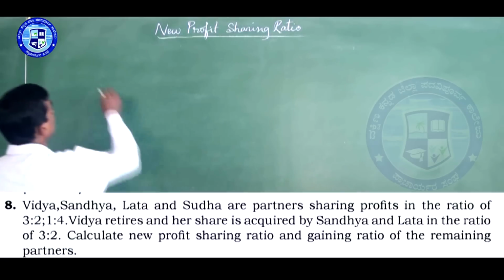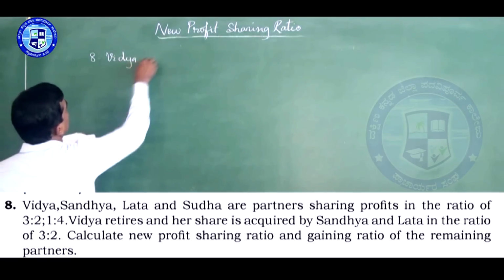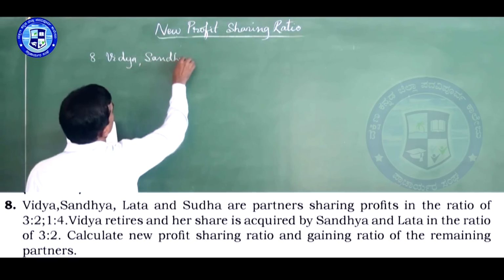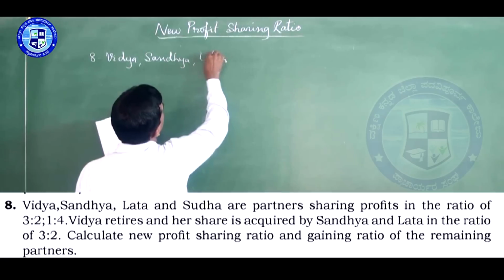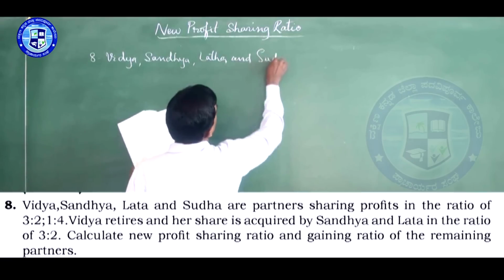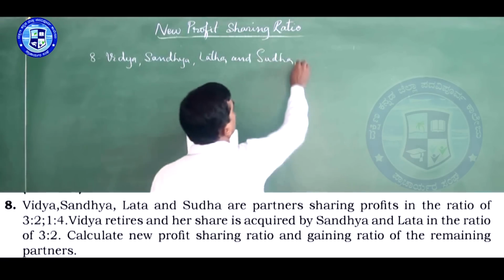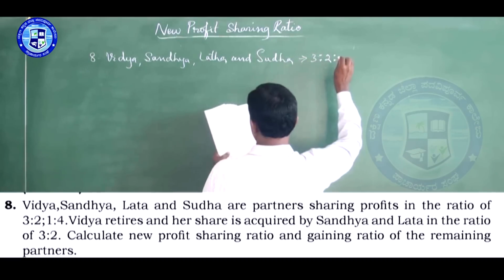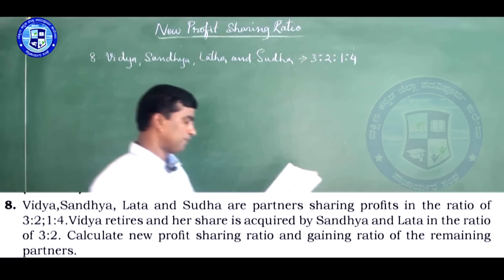Four partners are there. Their profit sharing ratio is 3:2:1:4.